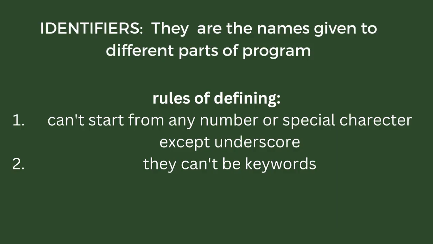Now there are identifiers. They are the names given to the different parts of the program. They can be the name of variables, etc. There are 2 general rules of defining them. They cannot start with any number or special character except for underscore, and they cannot be keywords.